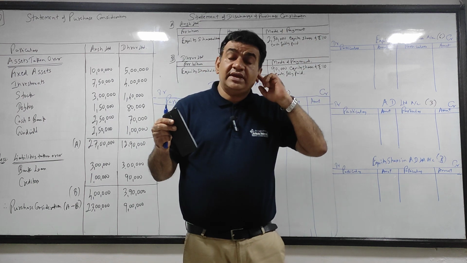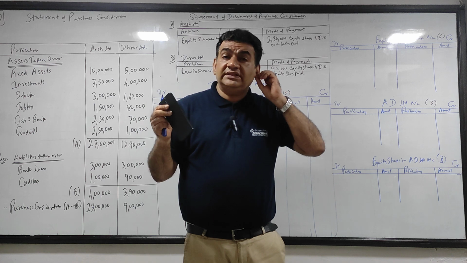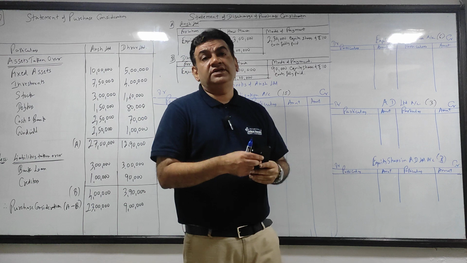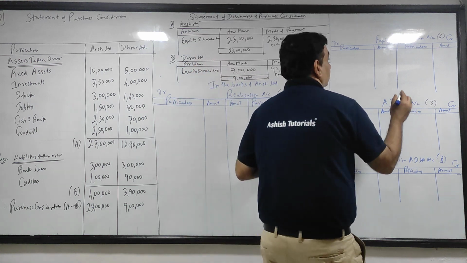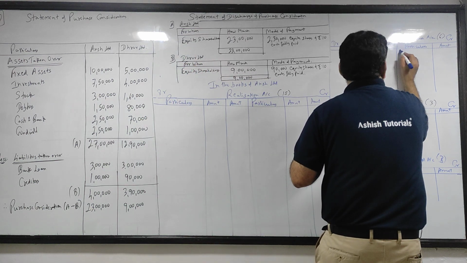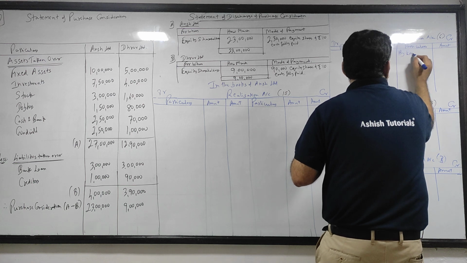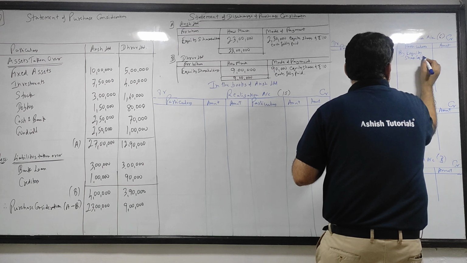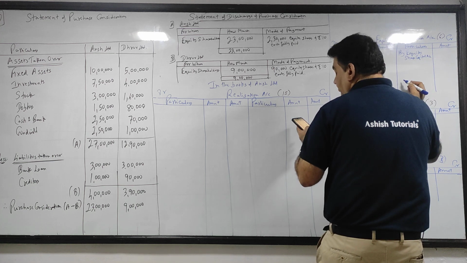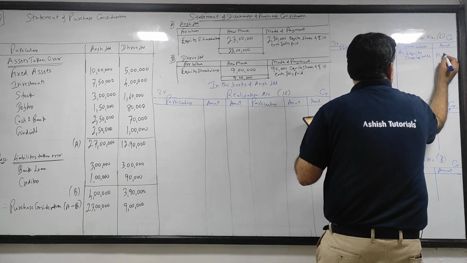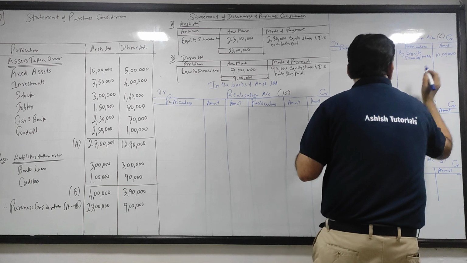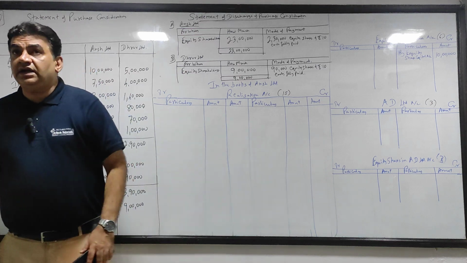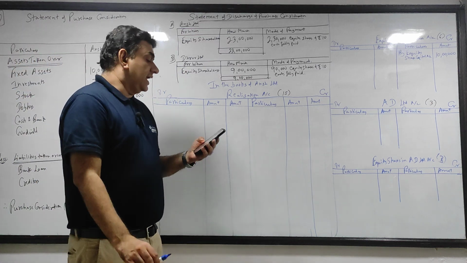How did we do it in SY? A partners capital account was made, and we used to transfer there. Here it is equity share capital, so it will be transferred to equity shareholders. So in equity shareholders you will get, by equity share capital account, that is 10 lakhs.